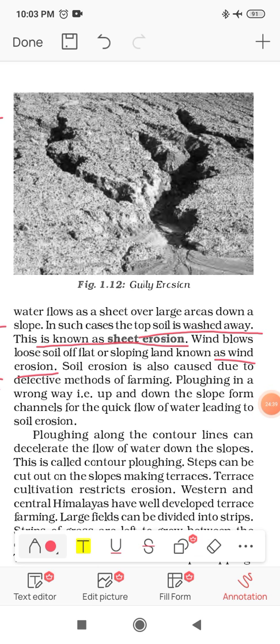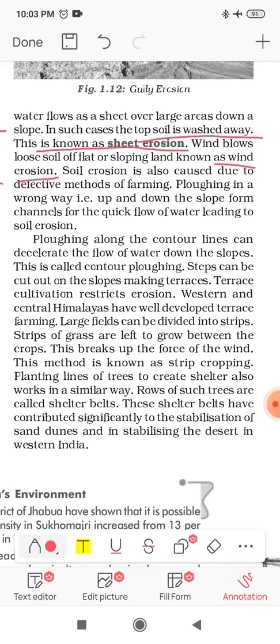So when, due to wind, the soil is going to wash out from the area, that is known as wind erosion. Okay, so we talked about the erosions. Now we will go for the conservation process. What are the steps we should take to control the soil erosion? How can we conserve our soil?